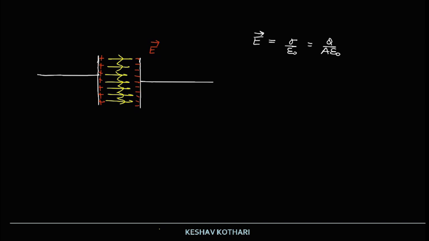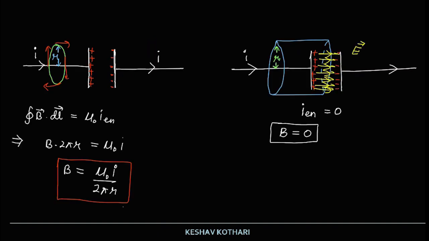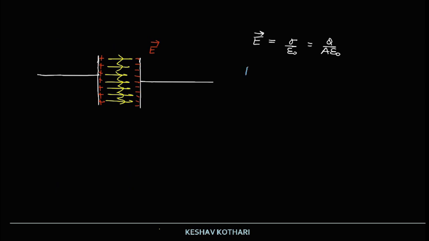If we calculate the flux of this field through the area which we selected over here, the value of electric flux phi E can be written as E into A, and we attain a value equal to Q by epsilon naught.